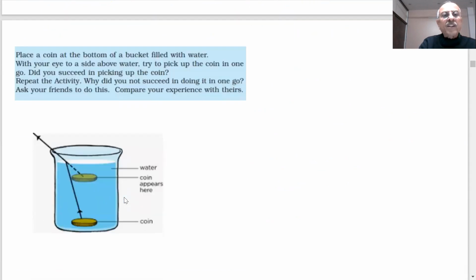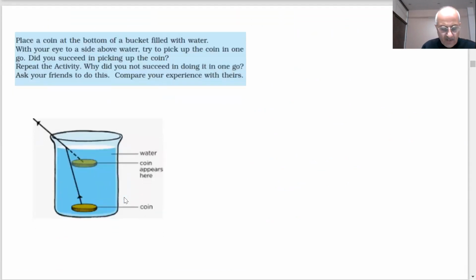Here are some of the activities we can do. What activity can you do, students? Place a coin at the bottom of a bucket filled with water. With your eye to the side above the water, try to pick up the coin in one go. Did you succeed? Here is a coin, there is water. You try to pick it up, but you can't because outside it appears raised. So why did you not succeed in doing it in one go? Compare your experience with theirs.